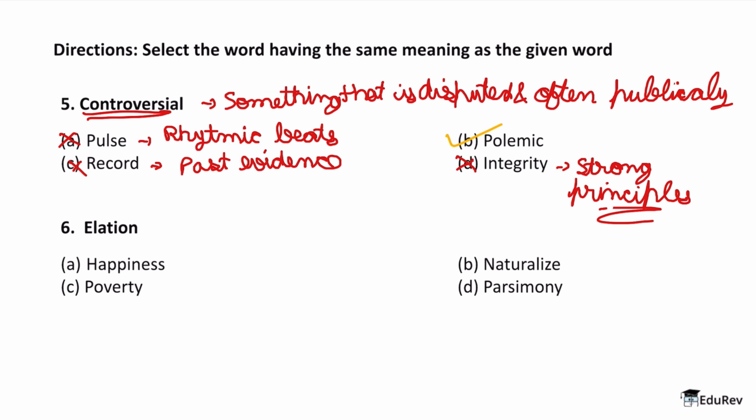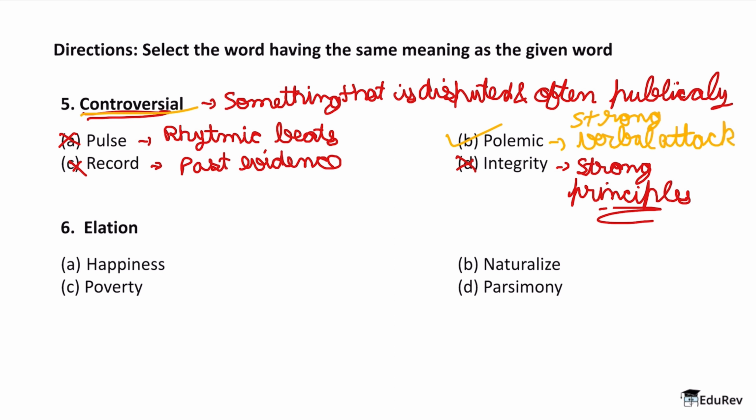But for the sake of the video, I will tell you what the meaning of this word is. Now this is basically a strong verbal attack on someone or something. So it's a strong verbal attack. Got it? And we also know that controversial things are also most often verbally said out in public or something like that. Therefore polemic will be the right synonym for controversial. Great. Now let's look at the next question.